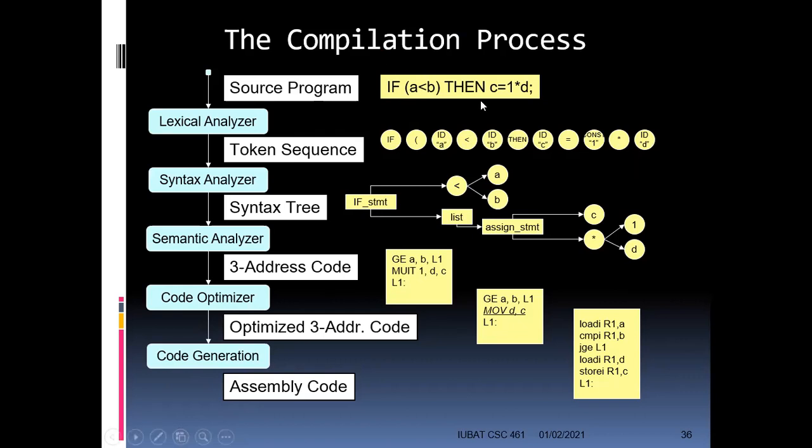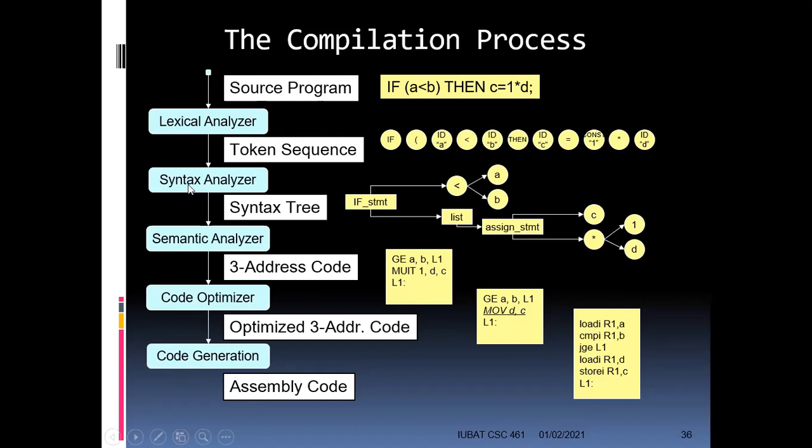Even if this is a 4 character word, it's still one token. C is 1 character, still it's one token, and so on. There are different types of tokens that we'll see in the next chapter, but for now, that's it. From the source program, the lexical analyzer generates the token sequence. So this is the token sequence.